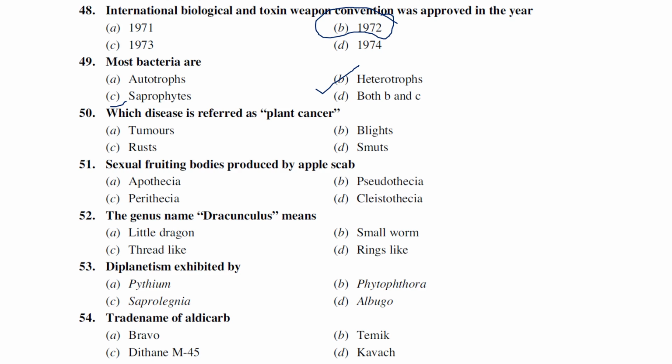Which disease is referred to as plant cancer? Tumors, blights, rust and smuts. Generally, tumors are considered as plant cancers.